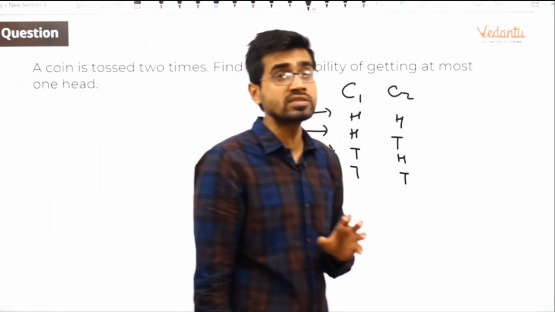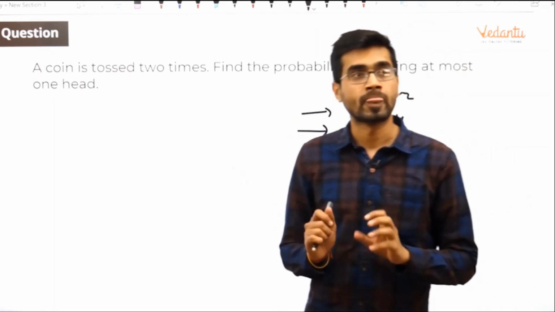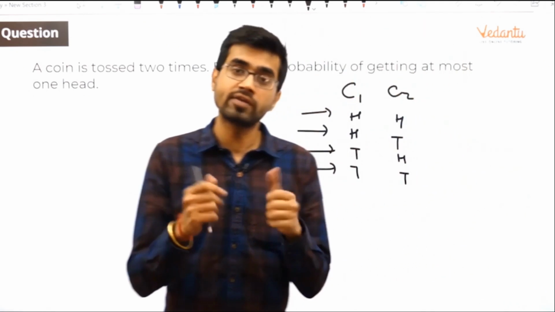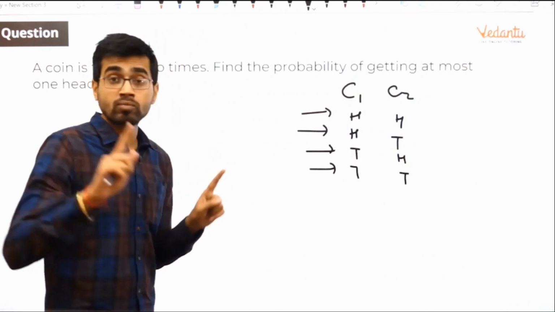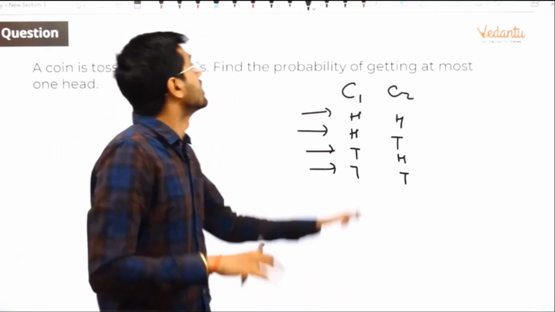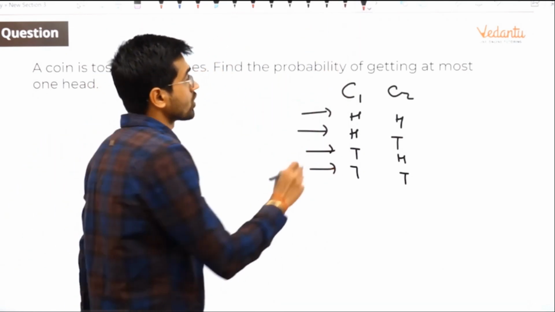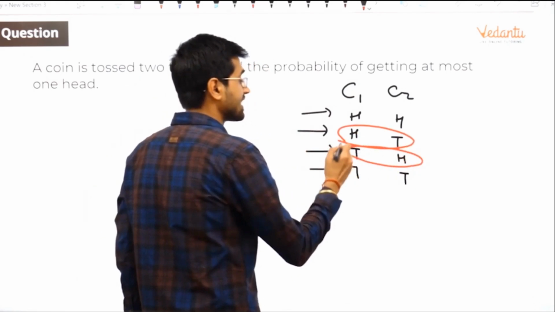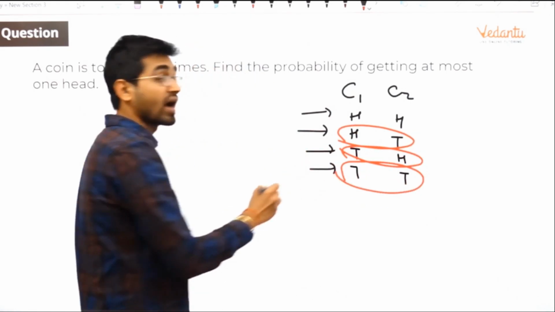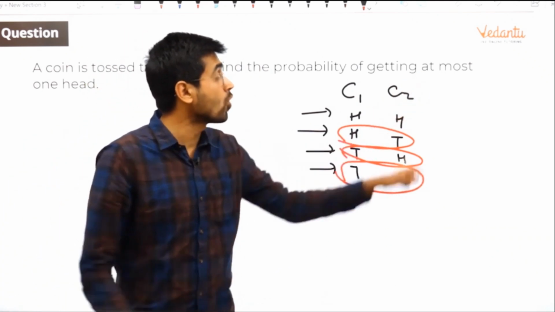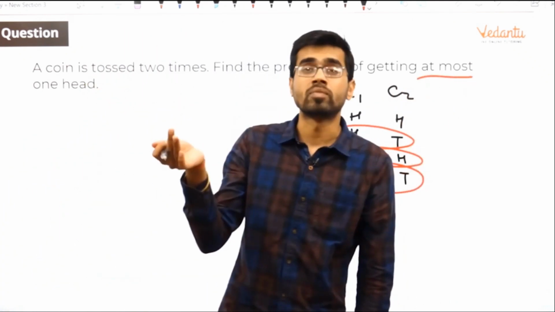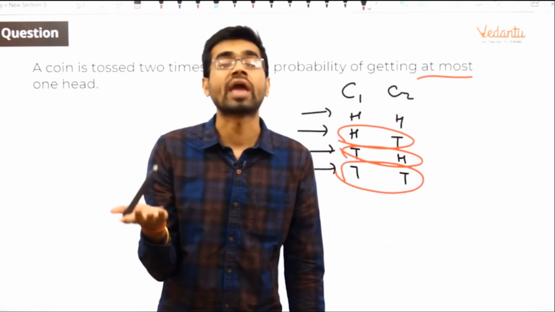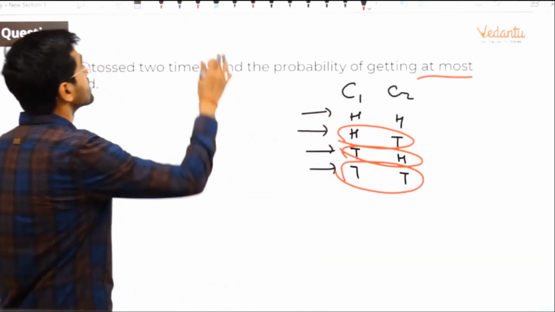At most means maximum 1 head. If 1 head is not there, we are good, we are happy. But more than 1 head is not allowed. So what are the favorable outcomes? At most 1 head only. This can be taken up. This can be taken up. This can be taken up. Why? Because it is said at most. So maximum is defined, minimum is not defined. Minimum 0 can be. Yes. So there are 3 of them.